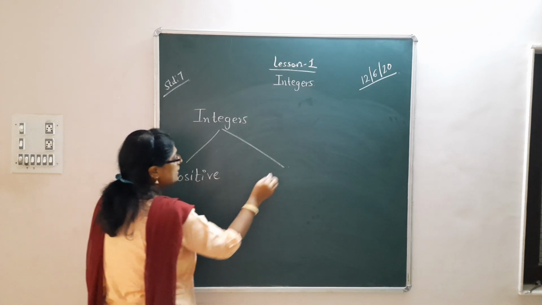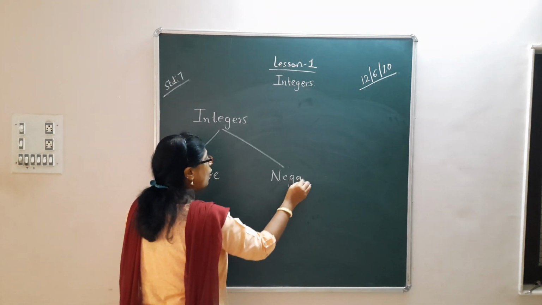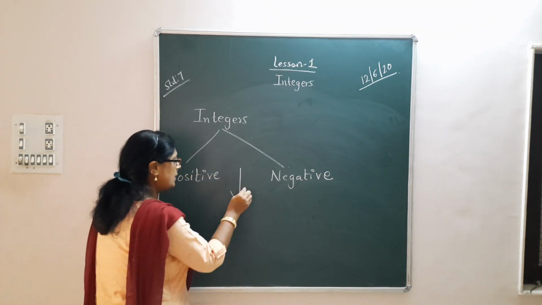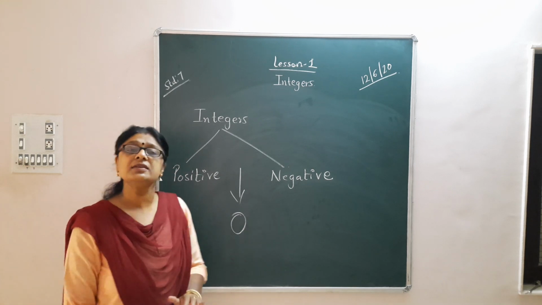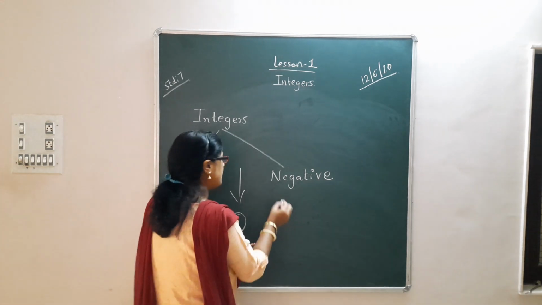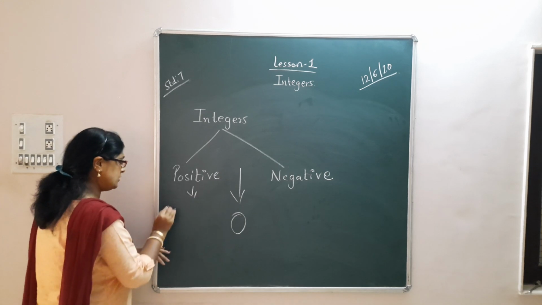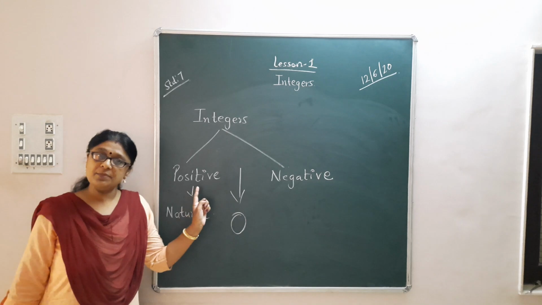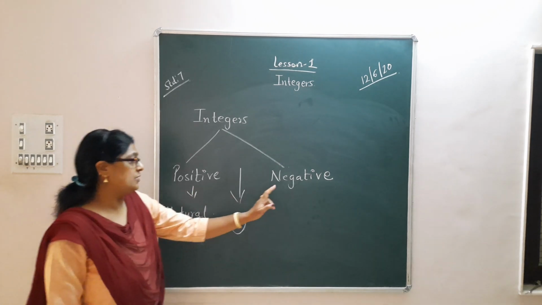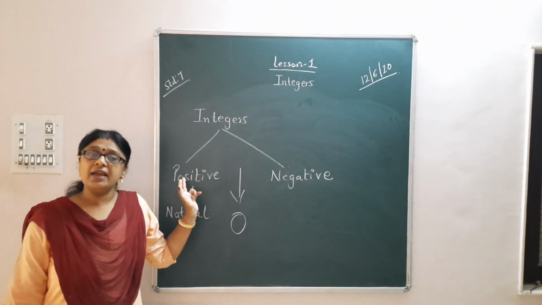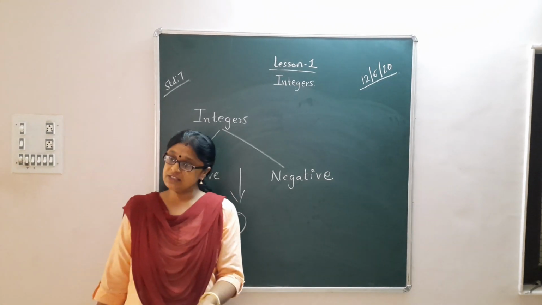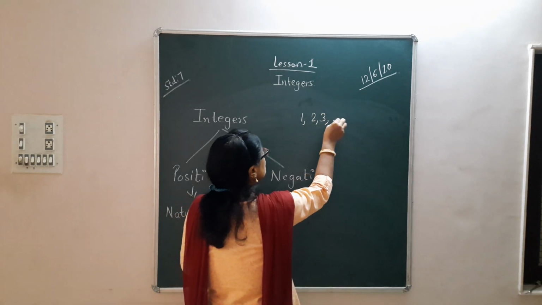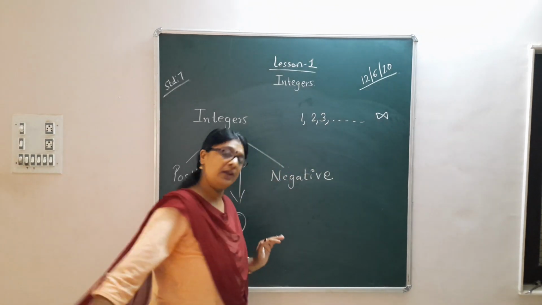Integers means it is the collection of all the positive numbers, negative numbers along with 0. Positive numbers are also called natural numbers. When I say natural numbers or positive numbers, you always start with 1, 2, 3, ... infinity.